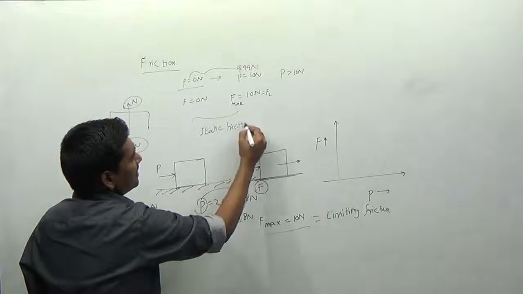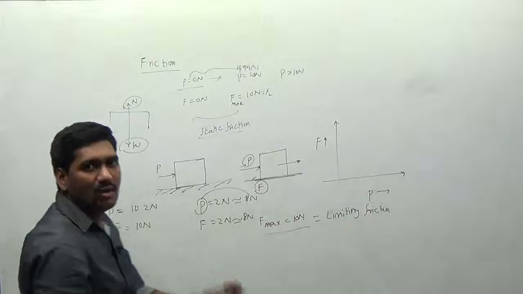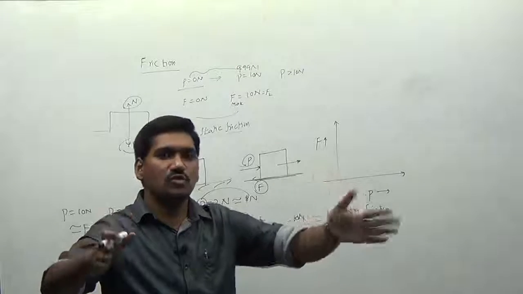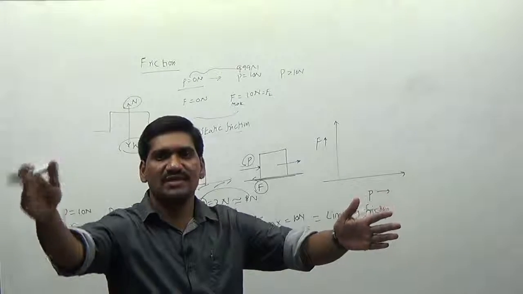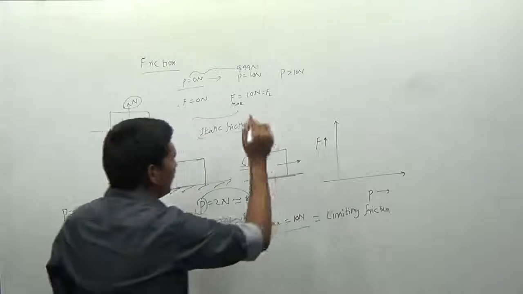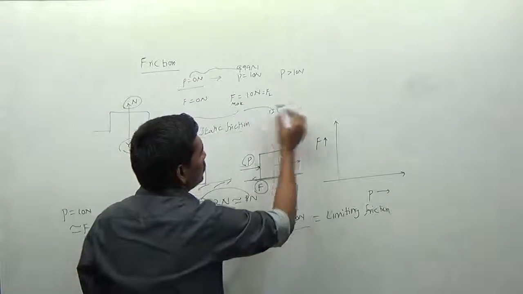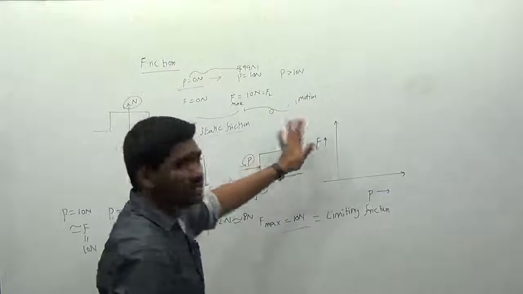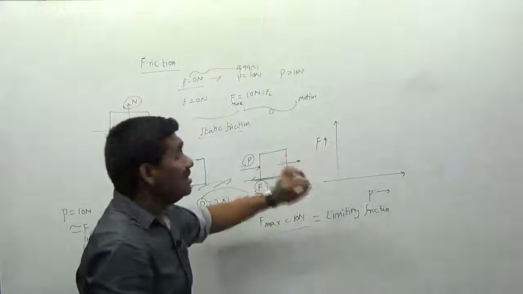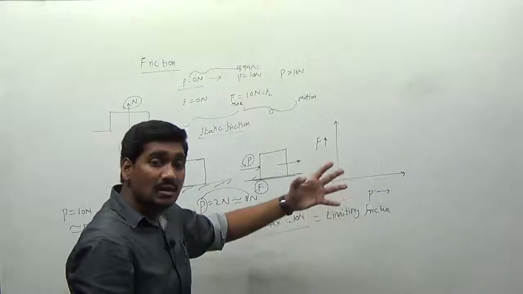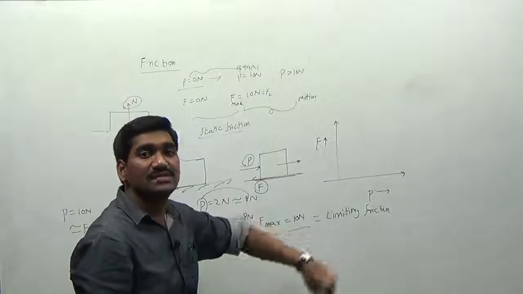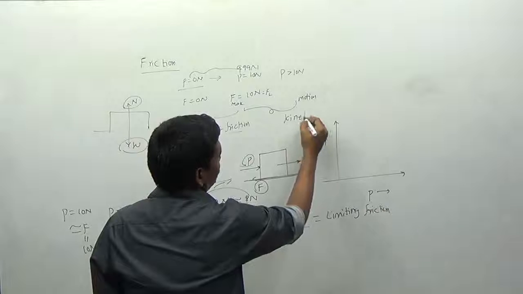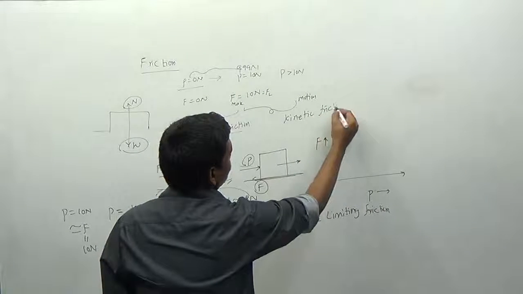So why is it called the static friction range? In this range the body will not move; the body will be at rest. But in this range the frictional force increases from 0 to the maximum frictional value, which is called limiting friction. The next thing is the range beyond the maximum limit, where the body is moving with some external force. Whenever the body is moving with an external force, in that motion also the body experiences some friction. That friction is called kinetic friction, the friction experienced by the body when it is in motion.